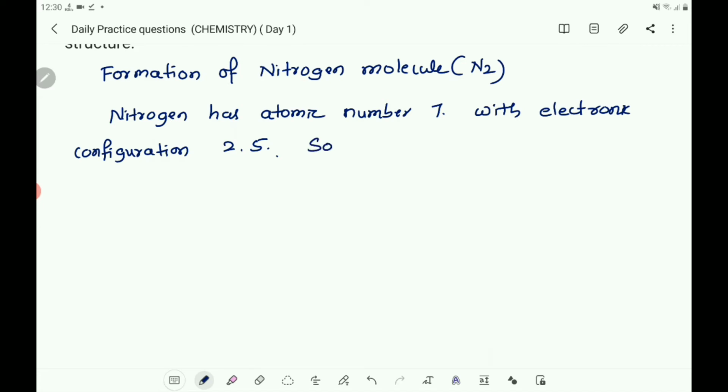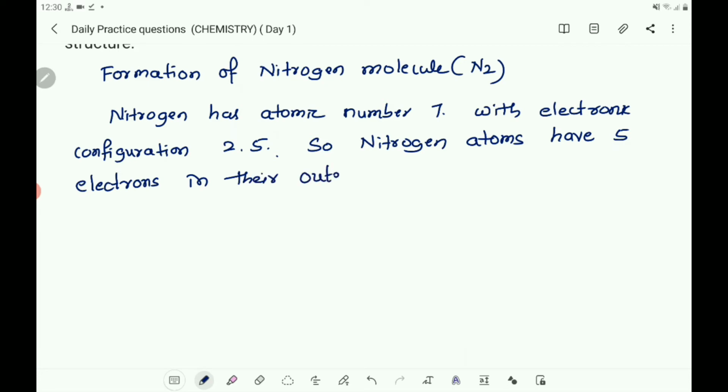So nitrogen atoms have 5 electrons in their outermost shells.